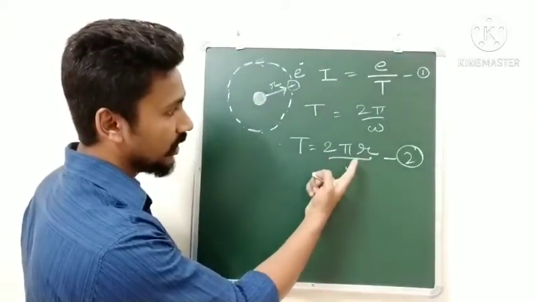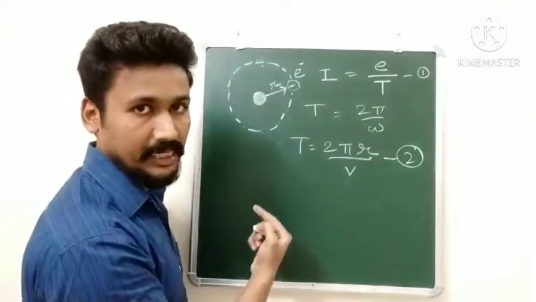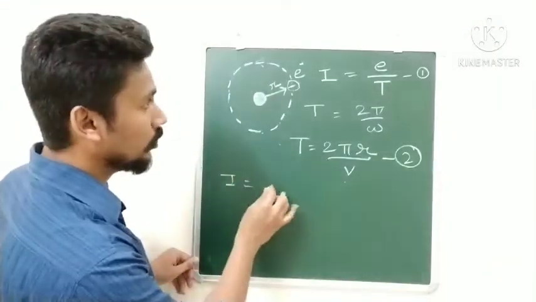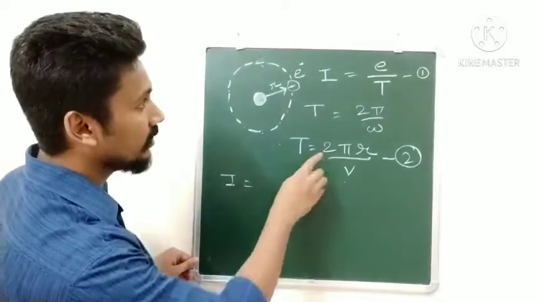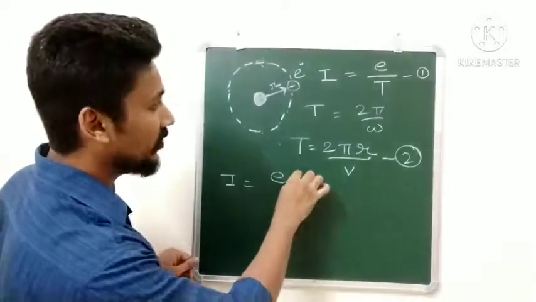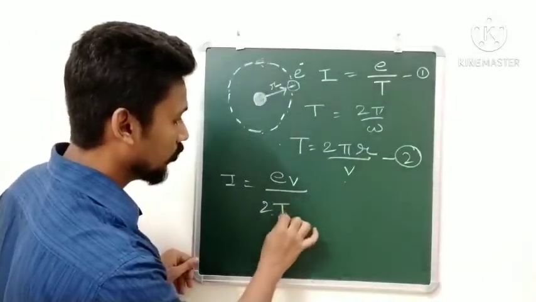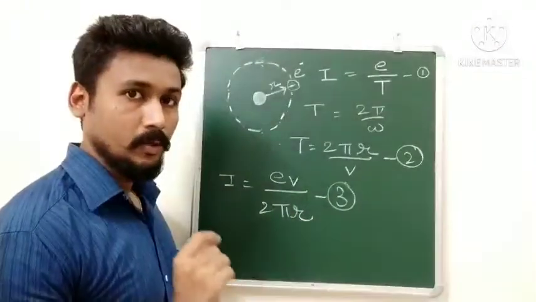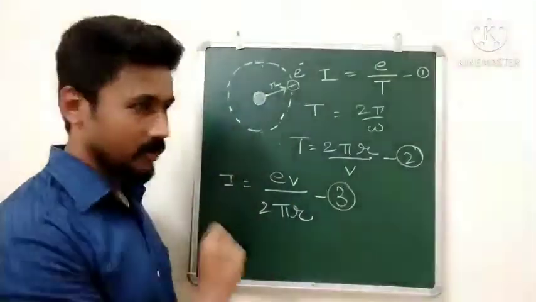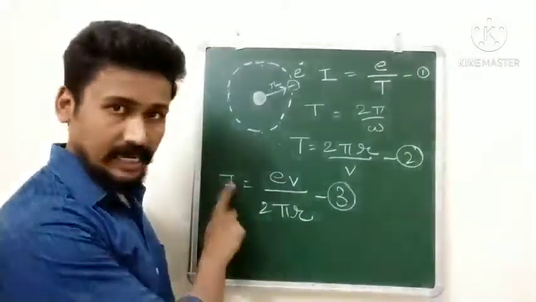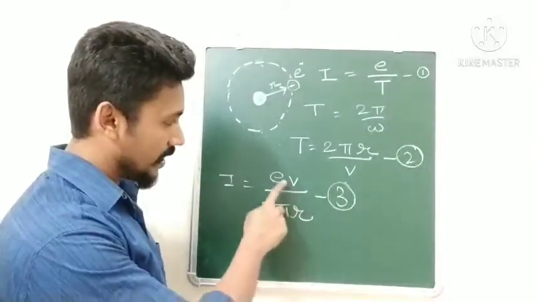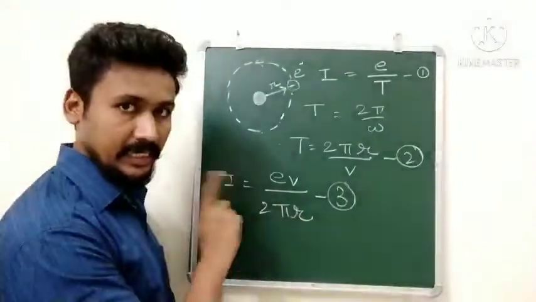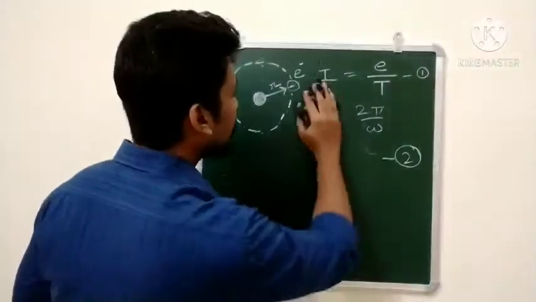Then you can put equation number 2 in equation number 1. We will get, therefore, I equal to e into v upon 2 pi r. Let us call this equation number 3. Now make a note of these formulae, for lack of space I will be erasing them. So the current is now e v upon 2 pi r. e is the charge of the electron, v is the linear velocity, r is the radius. So let us move ahead.